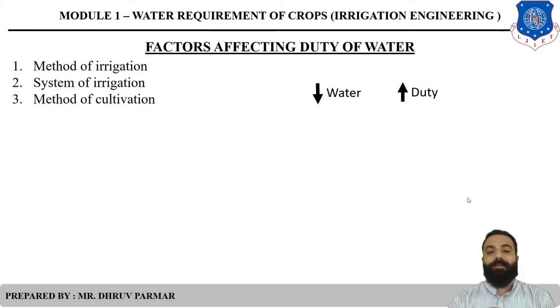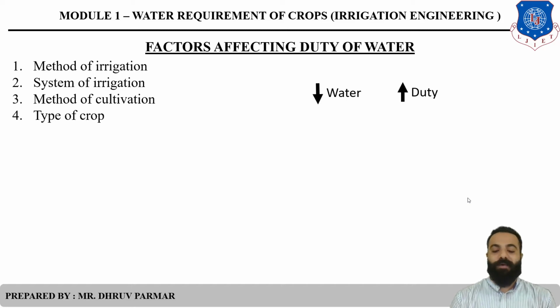When we cultivate that land, the water retention capacity is high, so we supply a minimum amount of water. But when we do not plough that land, supplying of water is more because storage capacity is low. At that time duty will be less. But when we plough or cultivate that land, duty will be high.